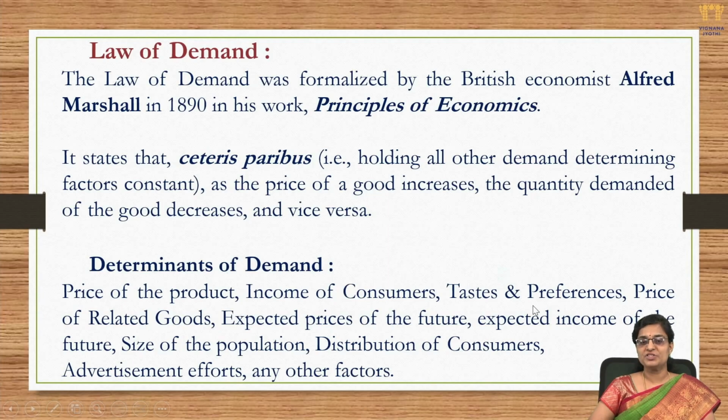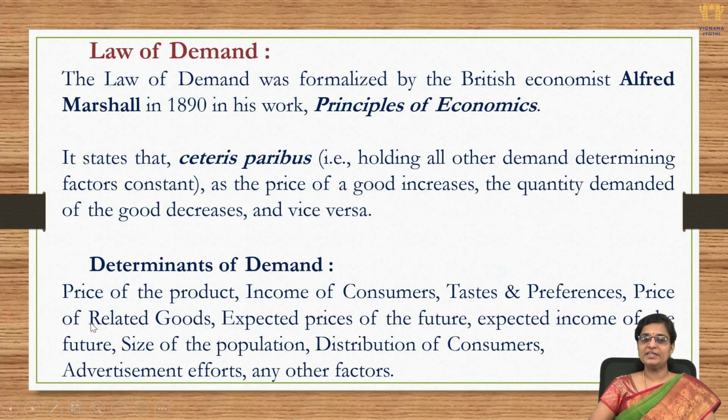Next, tastes and preferences. What they actually prefer at that point of time would influence how much of a particular product is demanded. For example, people would prefer ice creams a little less when the season is very chilly, and the same ice creams would be preferred more in peak summertime. So the tastes and preferences of the same consumers in the same locality would change for several reasons.